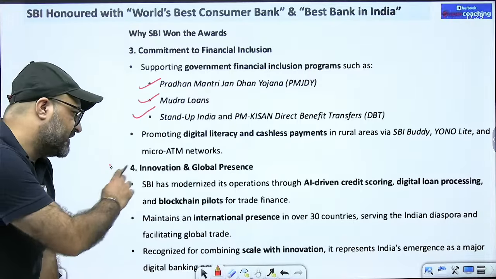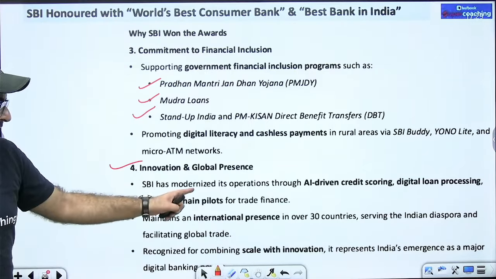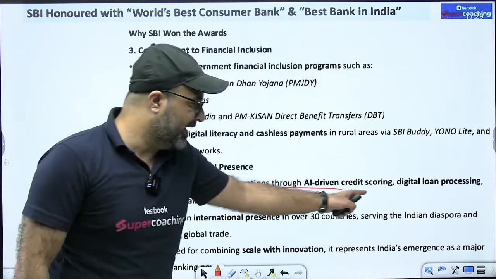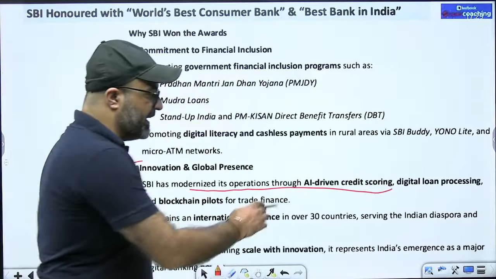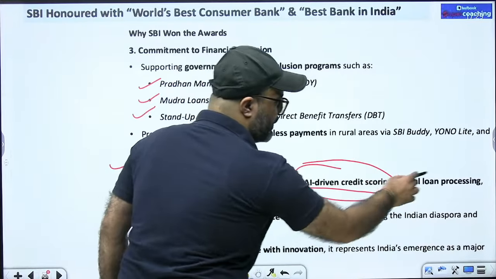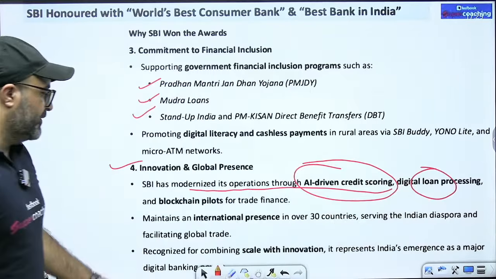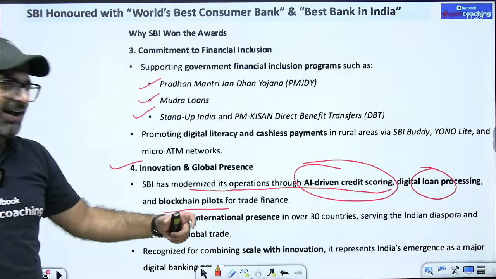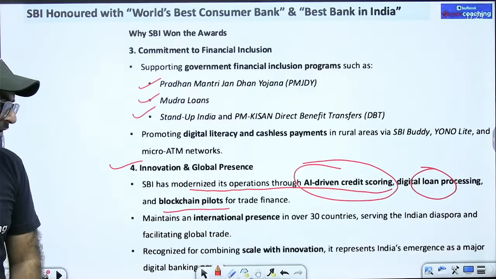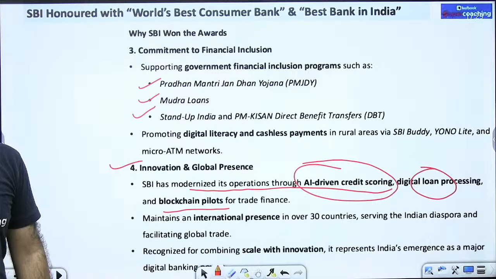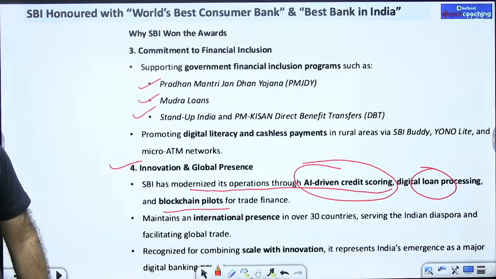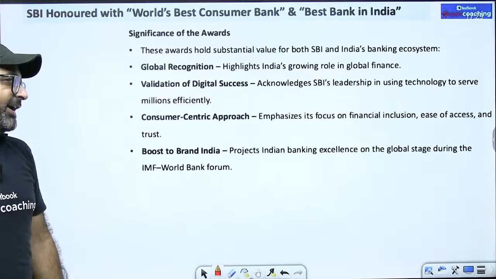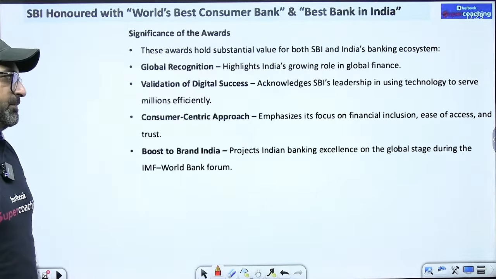Last but not the least is innovation and global presence. SBI has modernized its operations through AI-driven credit scoring, very important. Second is digital loan processing, which has been introduced, and third one is blockchain in the pilot format, especially for trade finance, which shows that SBI is not only relying on the traditional methods of banking, it is focusing on the advanced, technology-related methods as well.